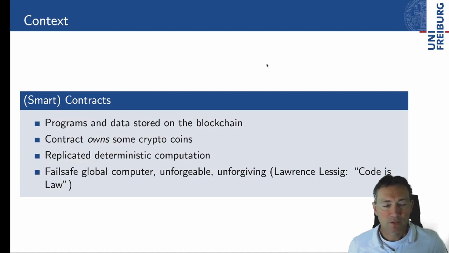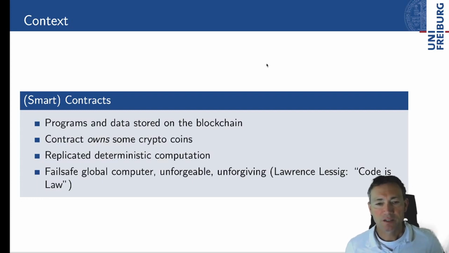So we have some sort of fail-safe global computer which is unforgeable and unforgiving. The typical mention here is Lawrence Lessig's moniker, code is law, meaning code will execute no matter what happens to the rest of the world.